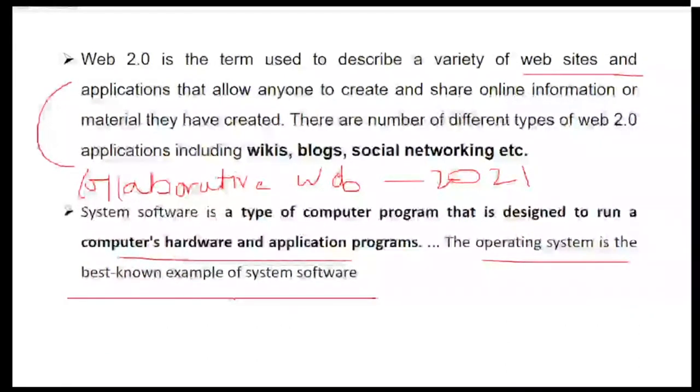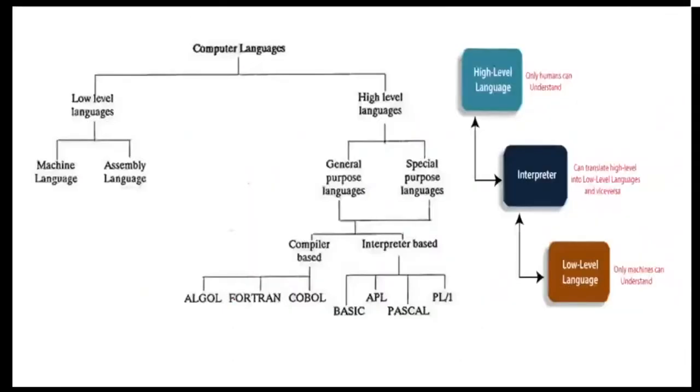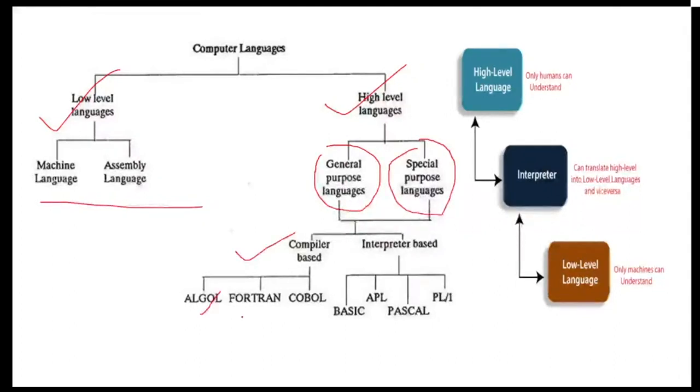Coming to languages, we know there are low level and high level languages. Low level languages are machine language and assembly language, whereas high level languages are general purpose and special purpose. In general purpose, we have compiler based languages such as Algol, Fortran, COBOL, and interpreter based such as BASIC, APL, Pascal and PL/I.